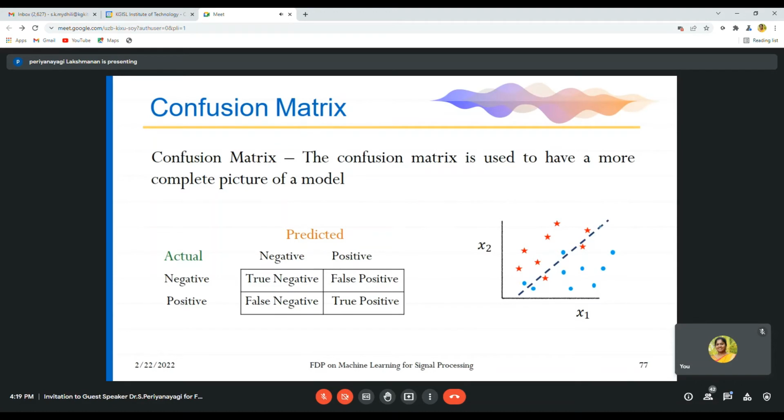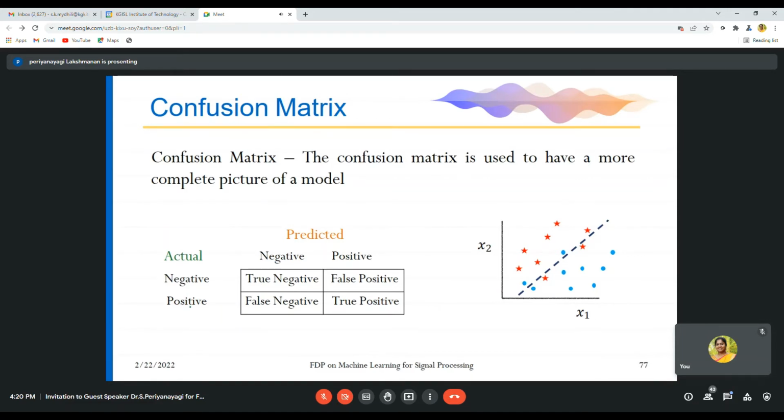You have a line. With that prediction line, 80% of things are predicted correctly, 20% are predicted wrongly. So your accuracy is 80%. So you have a value here. This is actual. Actual is also called ground truth. This is your predicted value. If it is negative and the predicted value is also negative, then it is called true negative.